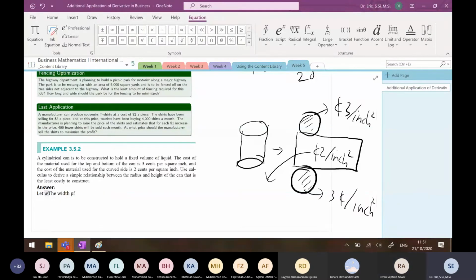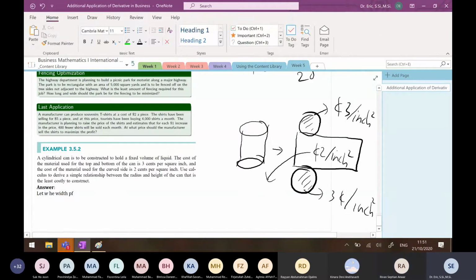Let W be the width of the rectangular, this means the curved side of the cylindrical can, in inches. And then the length.